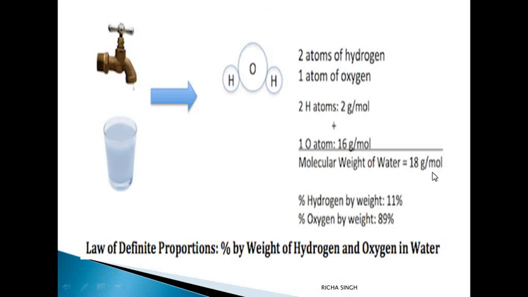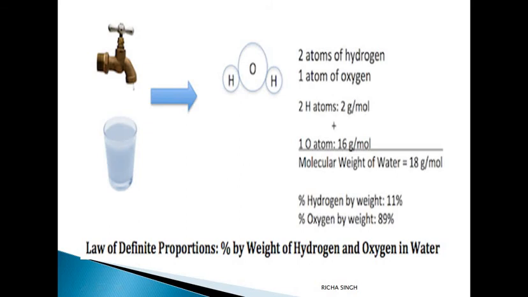Mole you will study in this chapter only in later parts, but you should know that the molecular weight of water is 18. Okay, and if you have to calculate the percent, then also it can be calculated. You will write weight of hydrogen upon weight of water into 100. Same way for oxygen also you can calculate. And if we talk about proportion, it will be 2 hydrogen and their molecular weight is 1, so that is 2:, for oxygen it is 16. It will be 2:16 or 1:8.